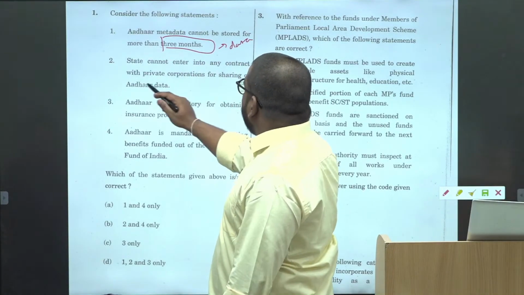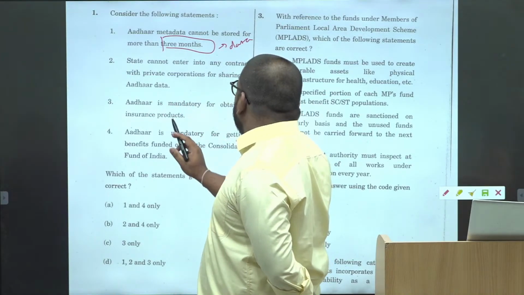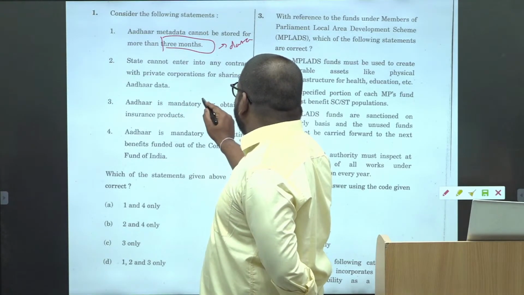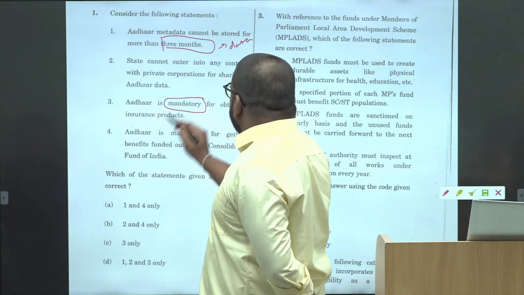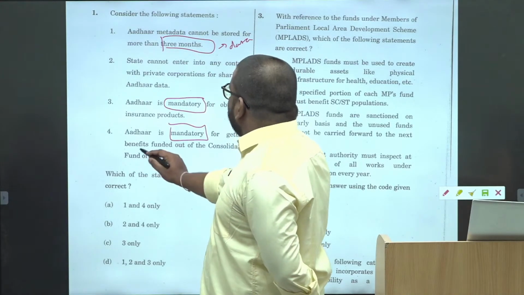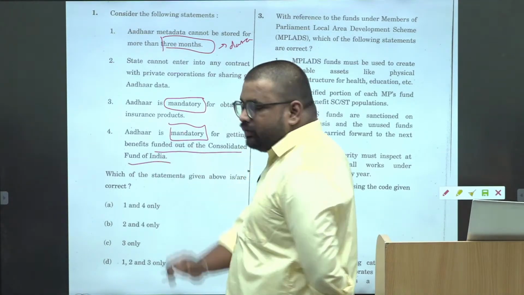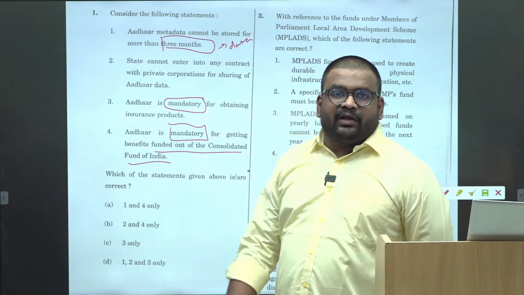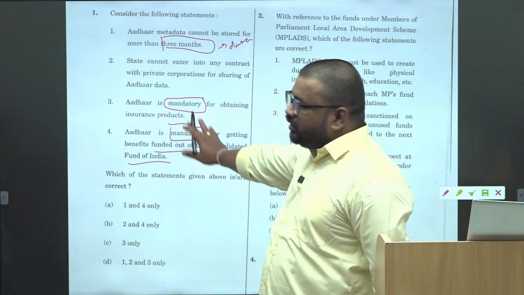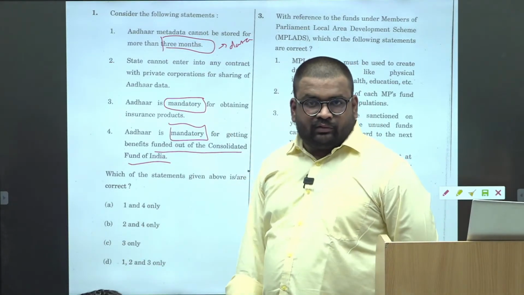State cannot enter into any contract with the private corporations for sharing Aadhaar data. Aadhaar is mandatory for obtaining insurance products. Aadhaar is mandatory for getting benefits funded out of Consolidated Fund of India. Now if you see, as per the elimination technique, 3 statements should be wrong, but there is no option of only one.